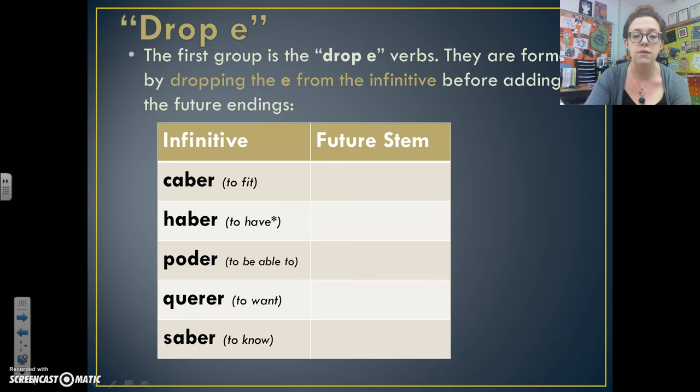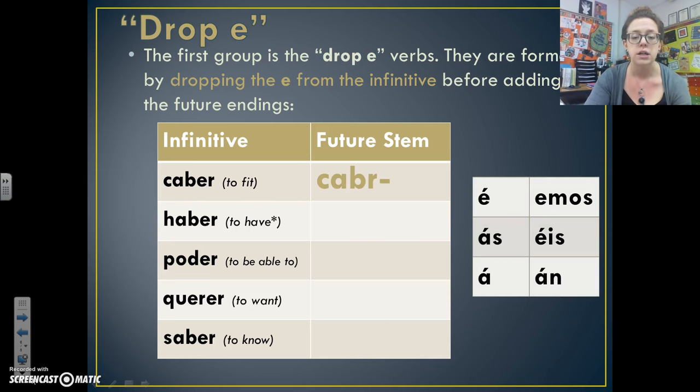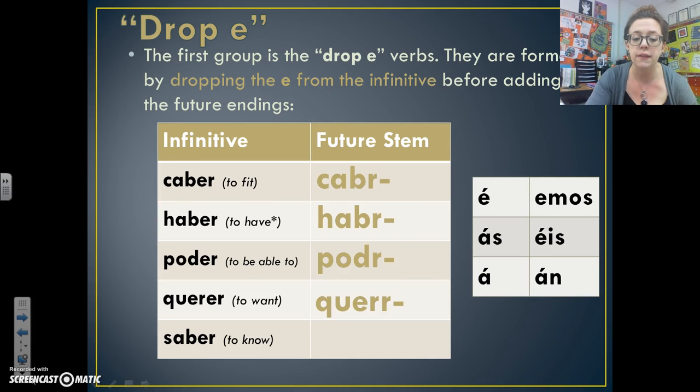Okay, so all of these verbs are the drop E verbs. So we just take the E out of caber and the future stem is cabr. Okay? The future stem of haber is habr, all right? And that means to have, but it's a helping verb. It's not ever going to be like I have 4 brothers. You're never going to use haber with that, okay? You'll use tener. Poder means to be able to, and the future stem is podr. Querer, the future stem is querr, and then saber, the future stem is sabr. So after you have the future stems down, all you do is add the regular endings to these stems.